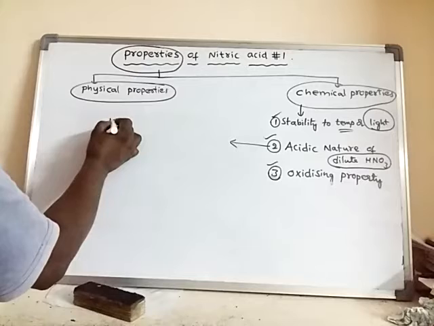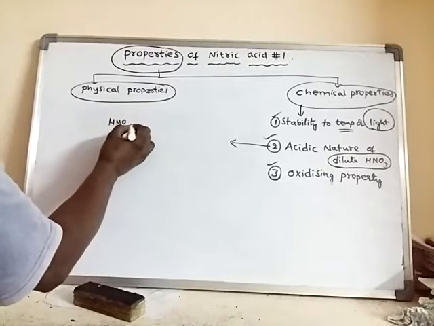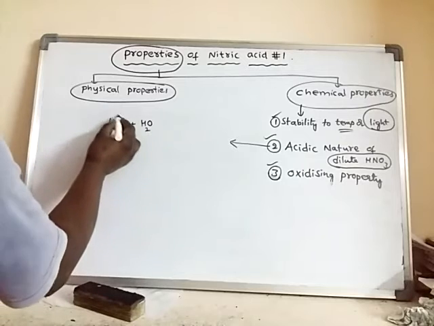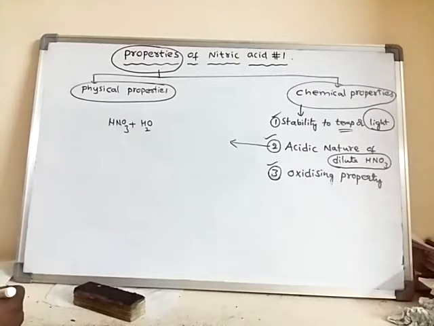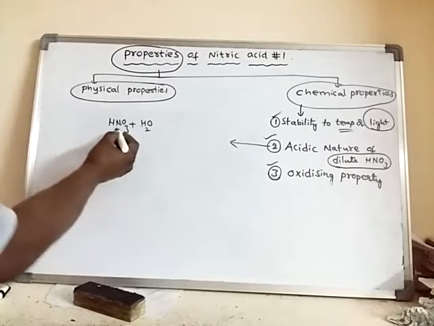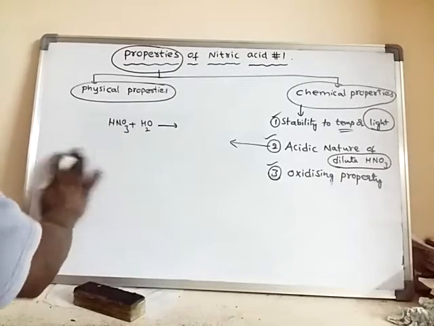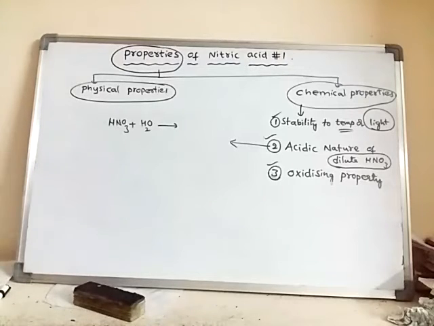Generally, nitric acid in the presence of water will ionize. Actually, it is a covalent compound, but a polar covalent compound.